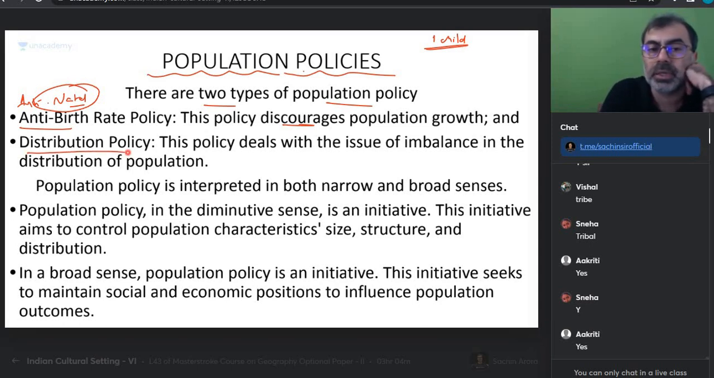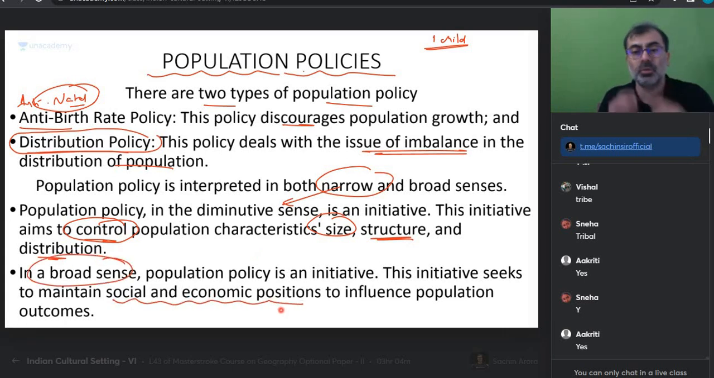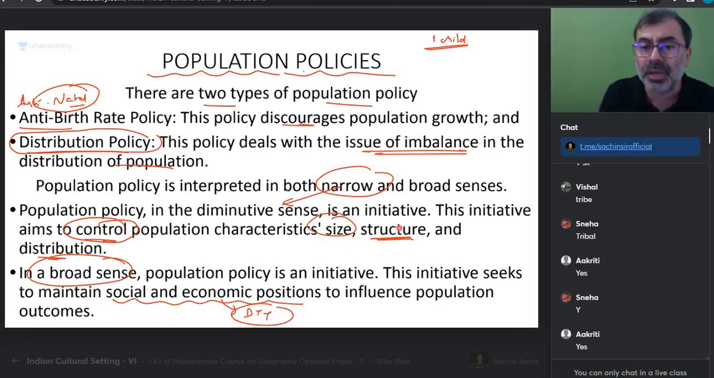There is one more policy, which is pronatal, and in this you are looking at a bigger issue of distribution: if there are any imbalances in the population, correct them. One is a narrow one. Narrow population policy is very diminutive. You are looking only at controlling the size of the population structure and distribution. One is a broad policy. It talks about the socio-economic position to influence population outcome. Yes or no? Remember demographic transition theory? It sees population change from a broader perspective. China's one-child policy looked at population policy from a very, very narrow view.